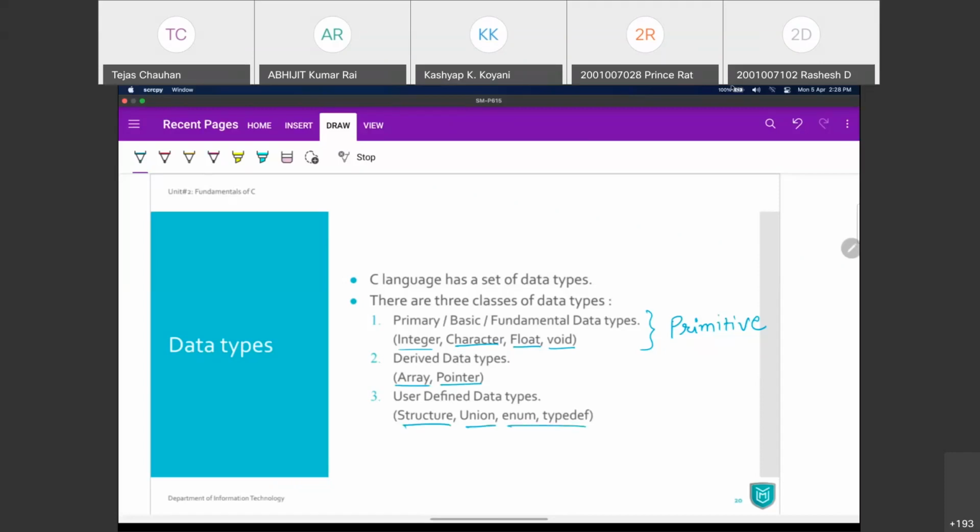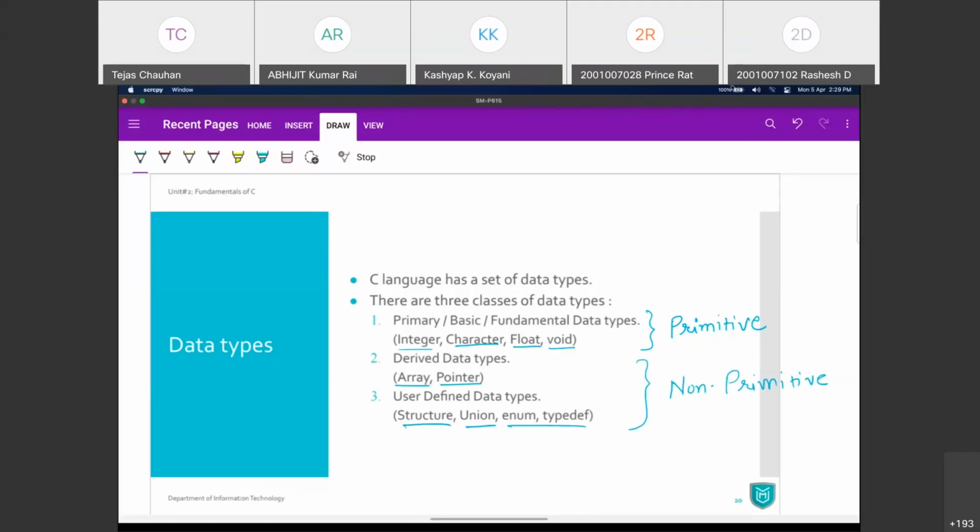As long as these use primary data type as a base, it is called non-primitive data type. So primitive and non-primitive data types, or primary data type, derived data type, and user-defined data type.